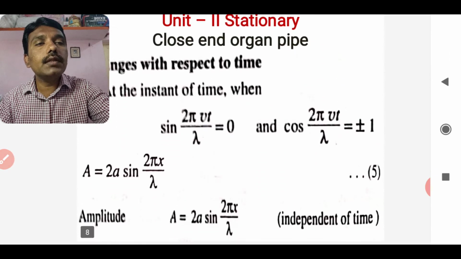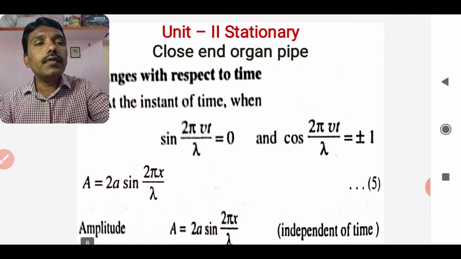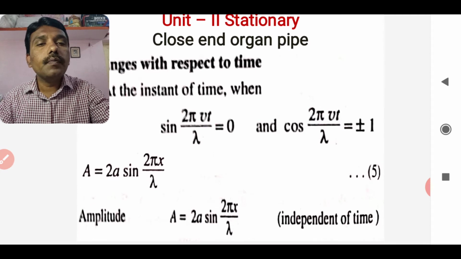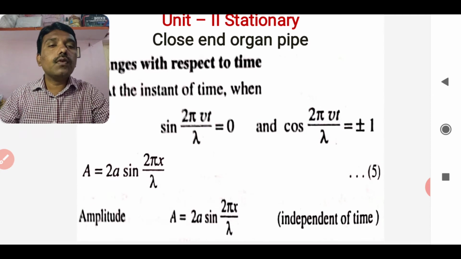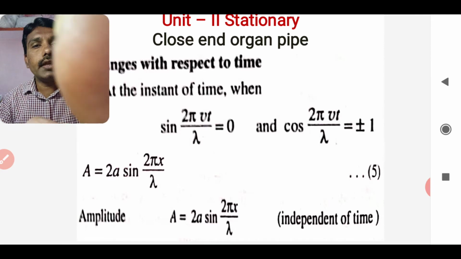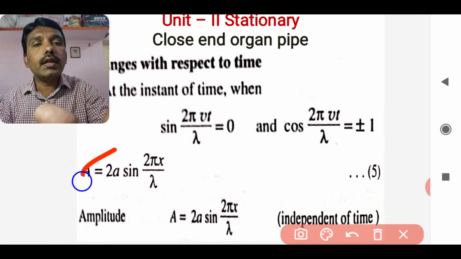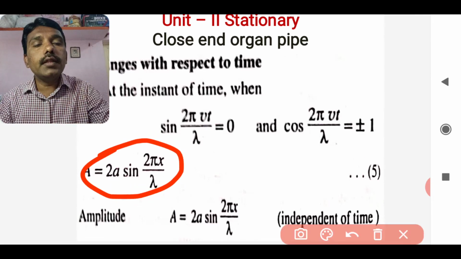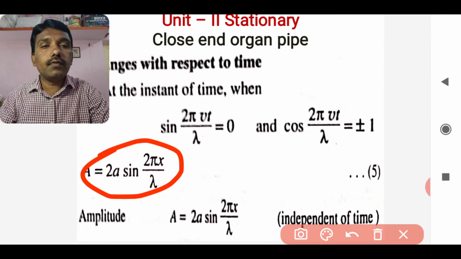For the same consideration, what will be the relationship for the amplitude? The amplitude is independent of time, so there will be no change as far as the amplitude is concerned. That's why a is equal to twice the sine of twice pi x by lambda.